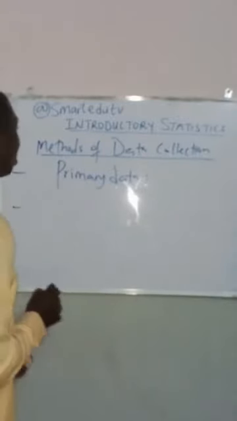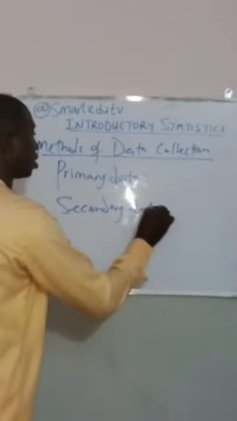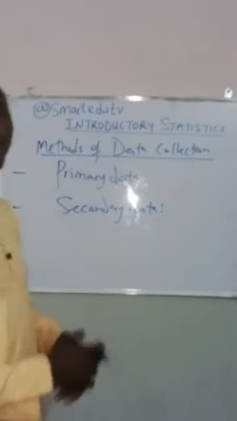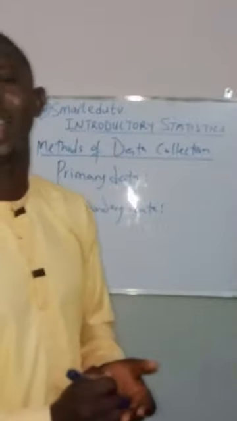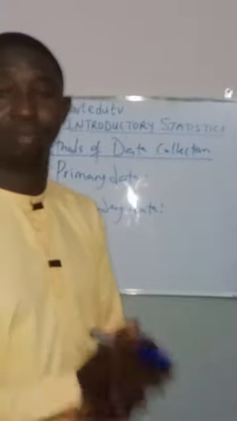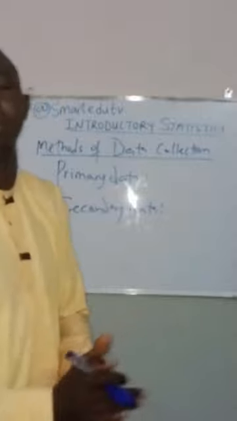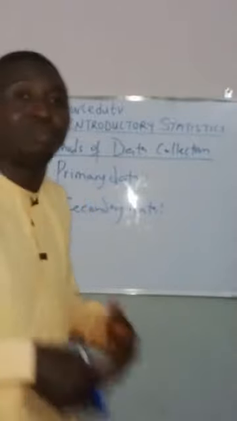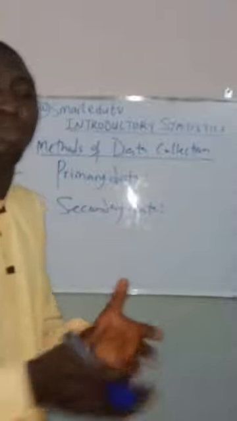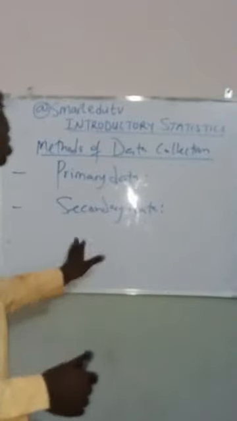While the second type or the second method of data collection is called the secondary data. What are secondary data? These are data that have been used and reused over time. Either it can be used by the observer himself, or maybe by some agencies or organizations. They are data that have been used and reused over time. Those are secondary data.